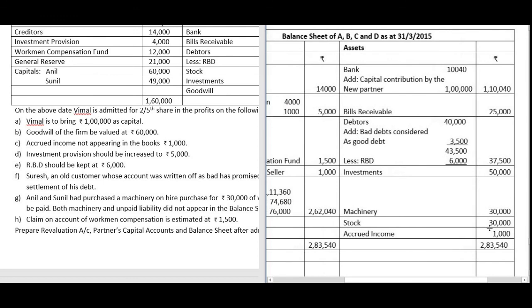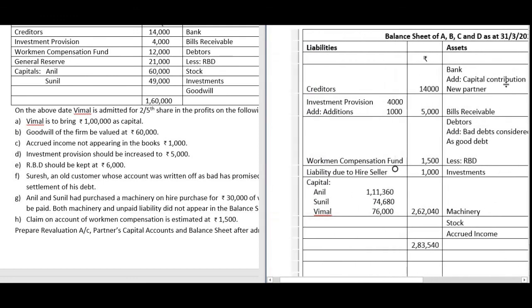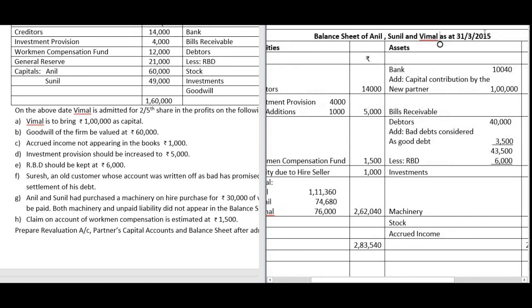Now the total of the balance sheet. This is the balance sheet of the new firm where we have 4 partners. This is not ABCD, it is the balance sheet of Anil, Sunil and Vimal. They are the partners. So the total of the balance sheet is 2,83,540.